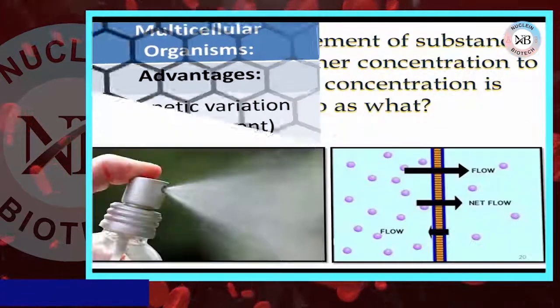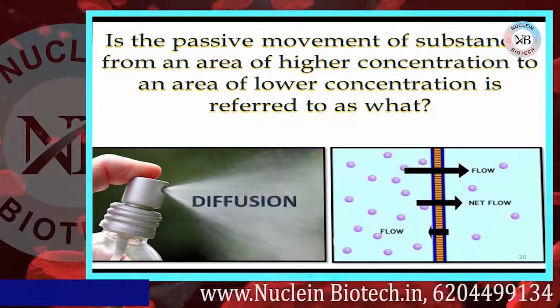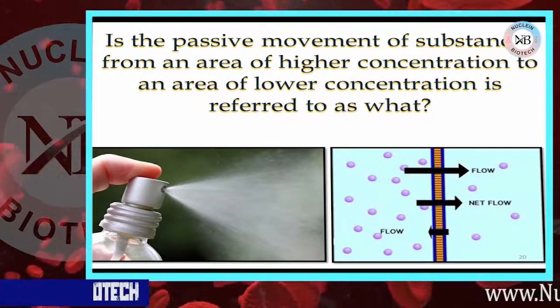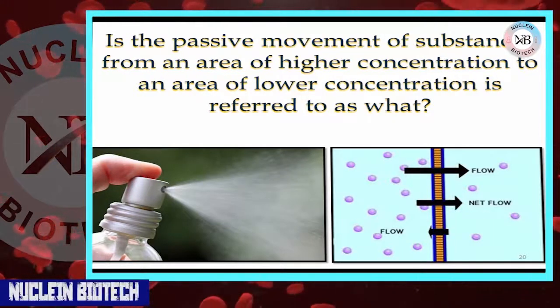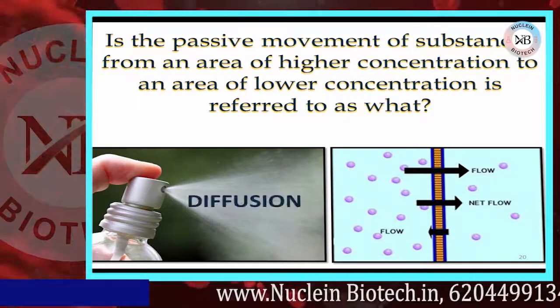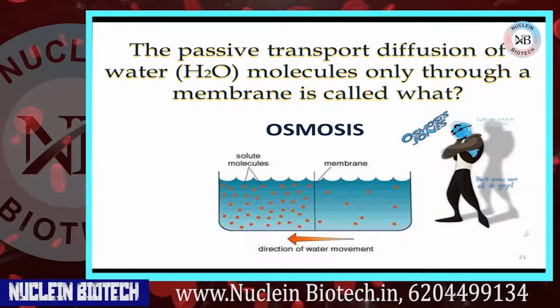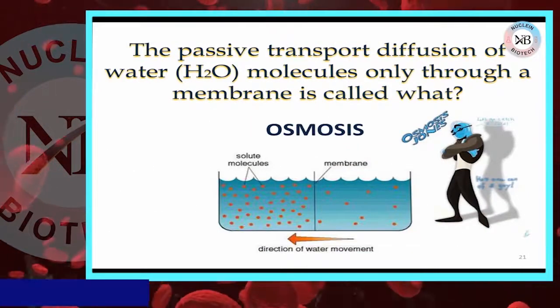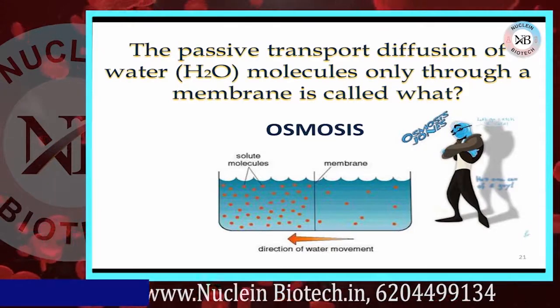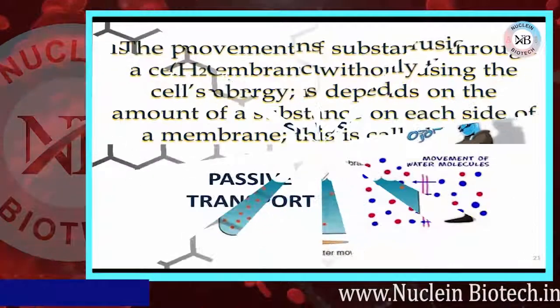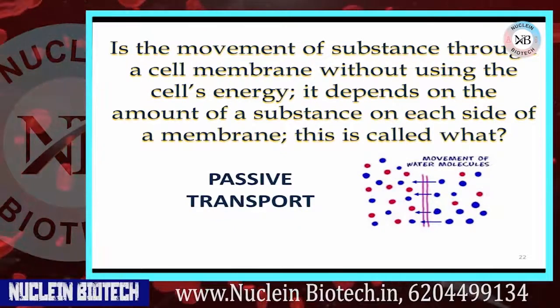The passive movement of substances from an area of higher concentration to an area of lower concentration, this type of process is known as diffusion. The passive transport diffusion of water molecules only through a membrane is called osmosis. डायग्राम में भी हम देख सकते हैं डायरेक्शन ऑफ वाटर मूवमेंट.